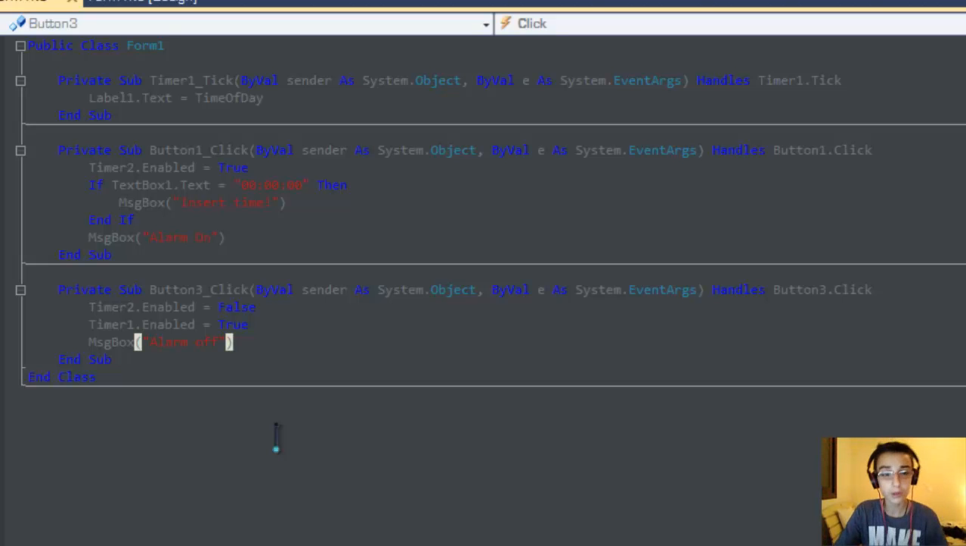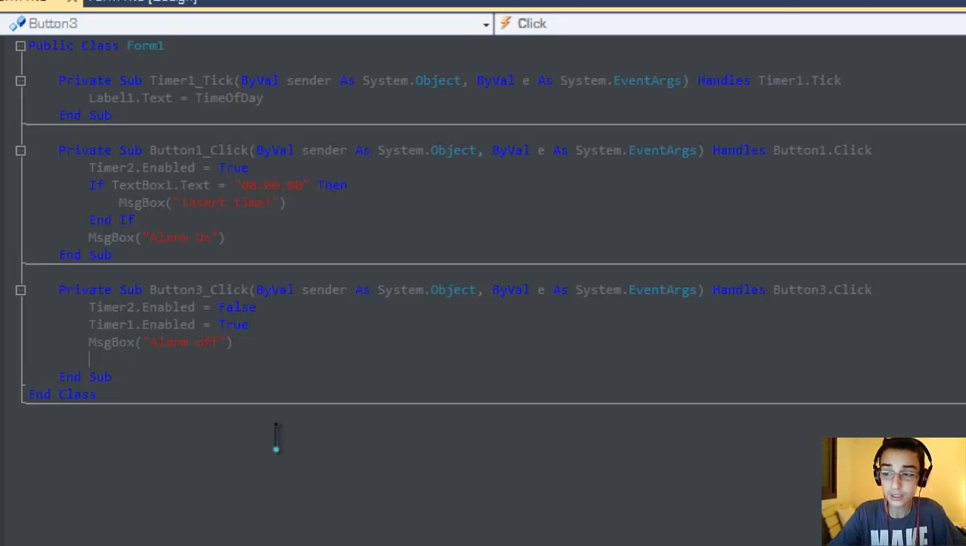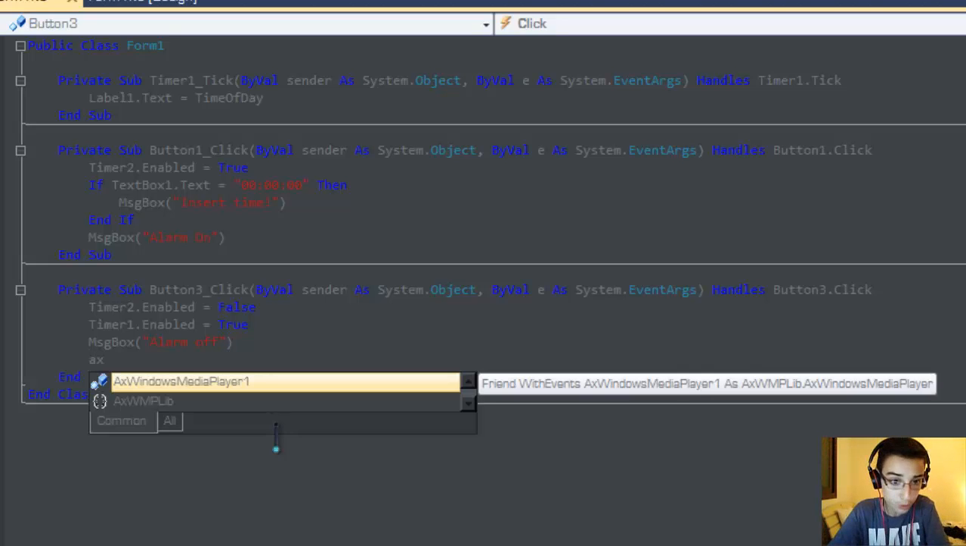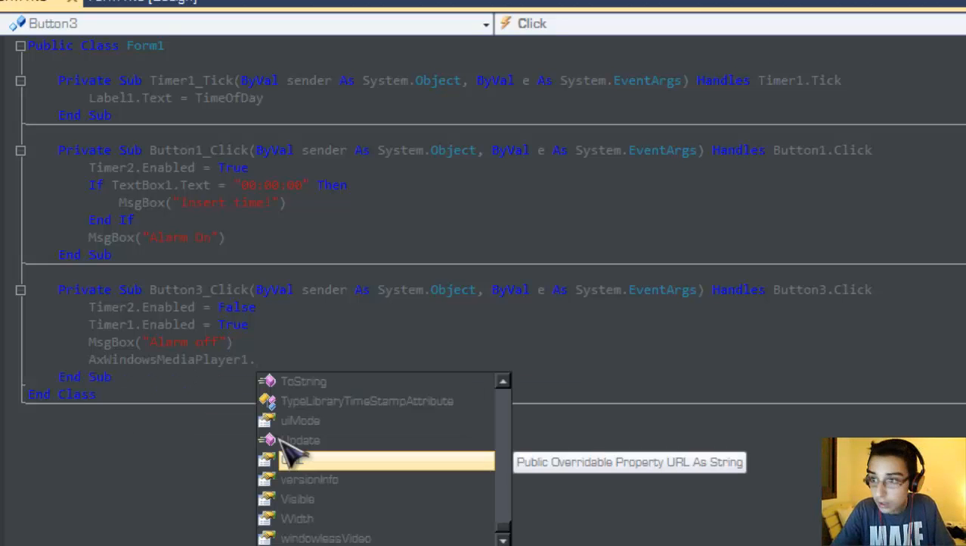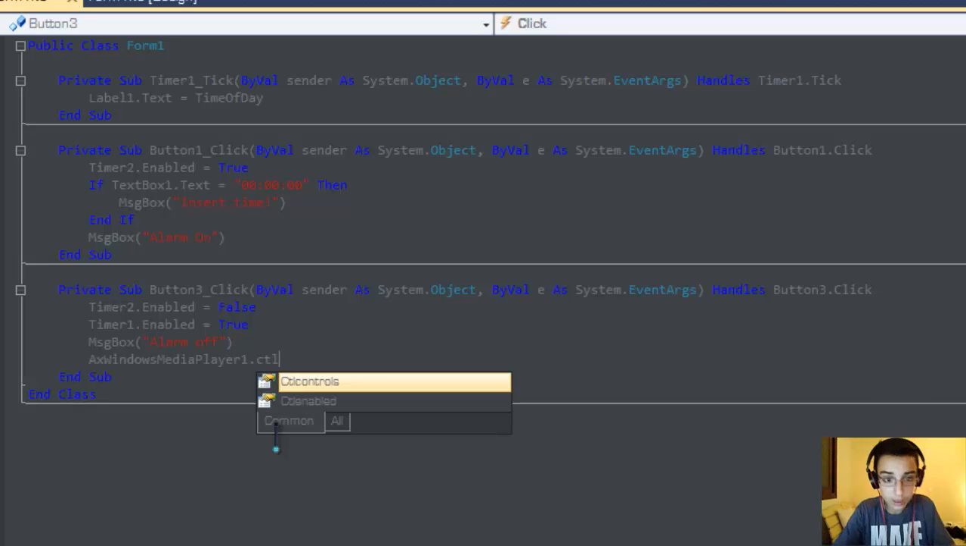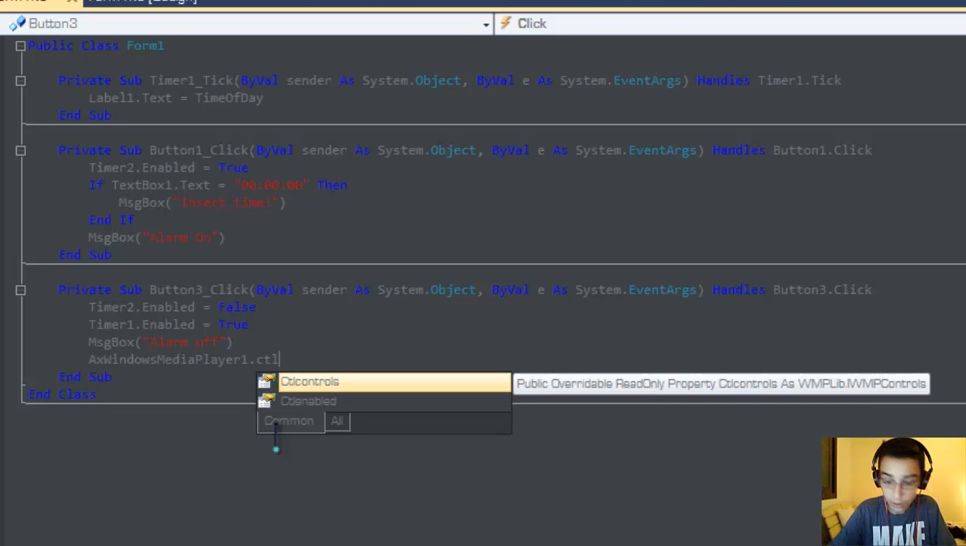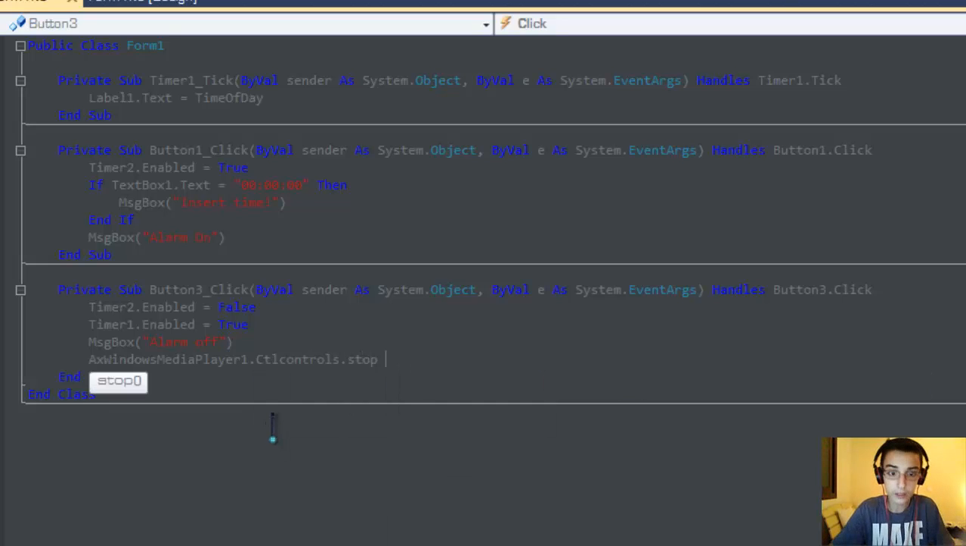Another thing that you might want to add is that when you press stop, the song that you have selected for the alarm will stop playing. In order to do that, you have to type AxWindowsMediaPlayer1.Ctlcontrols.stop, and you're ready.